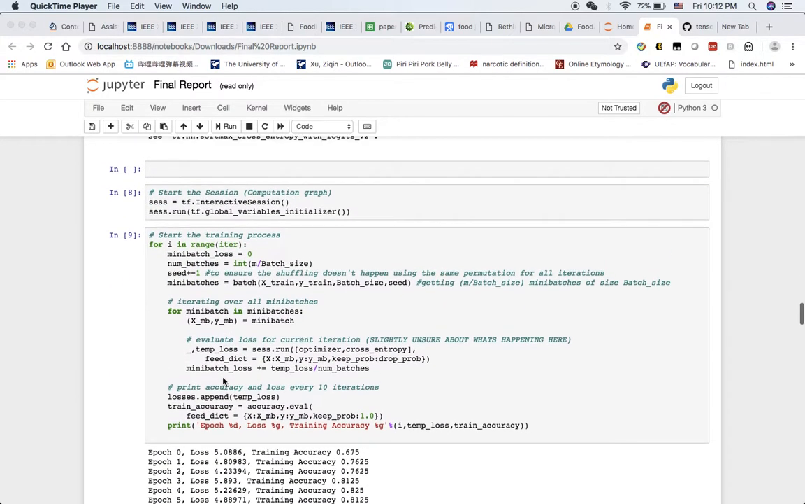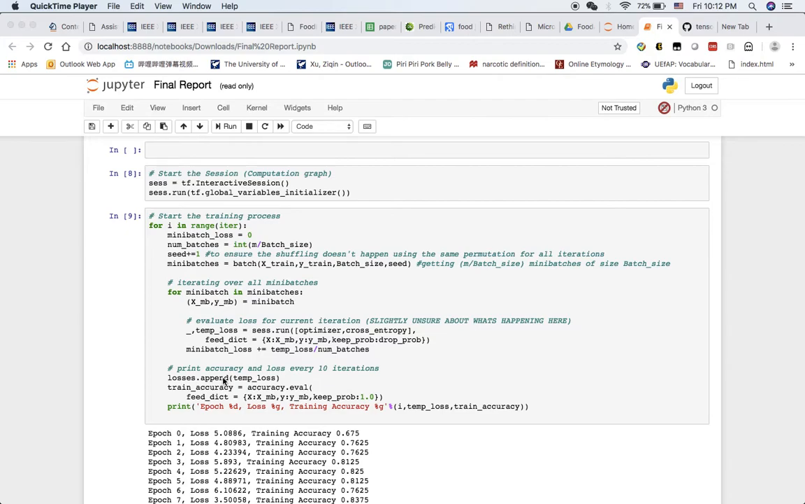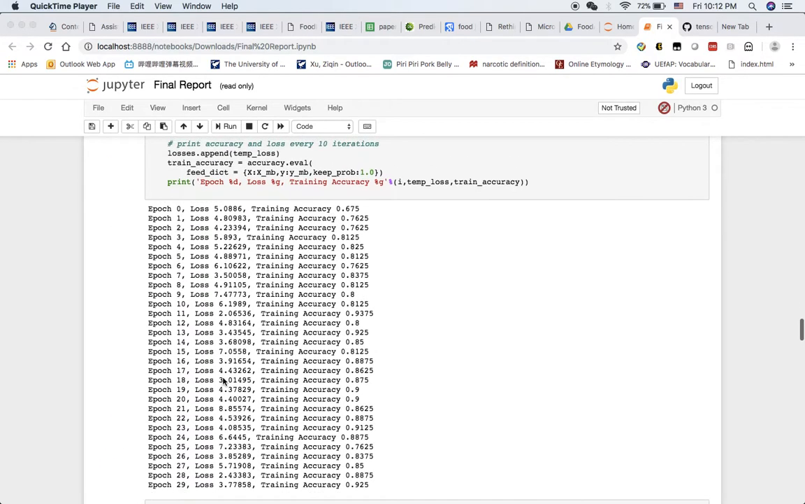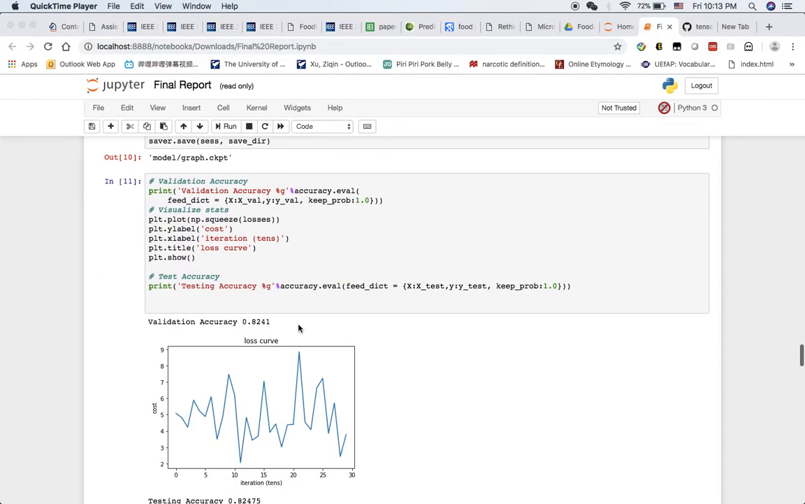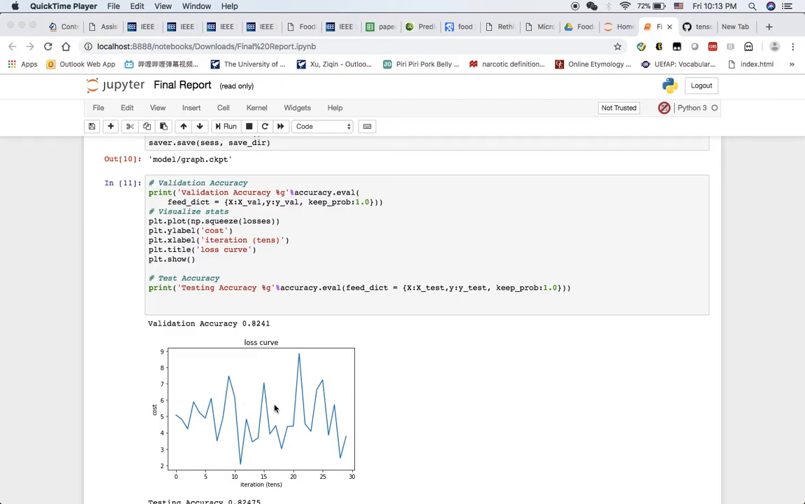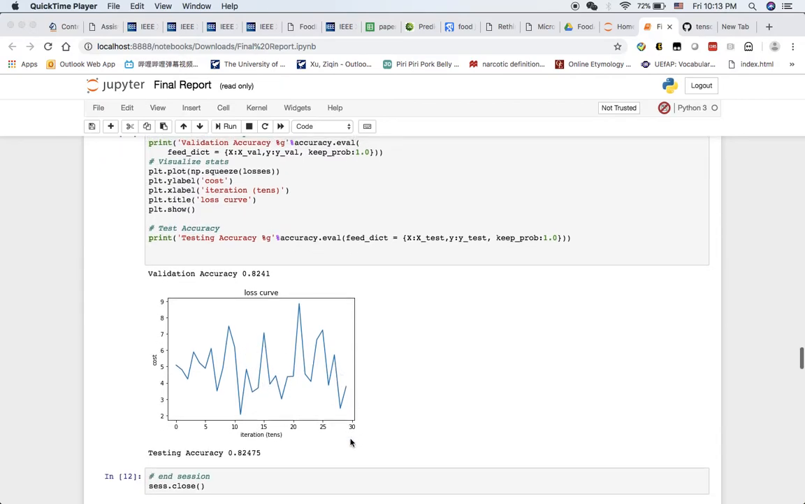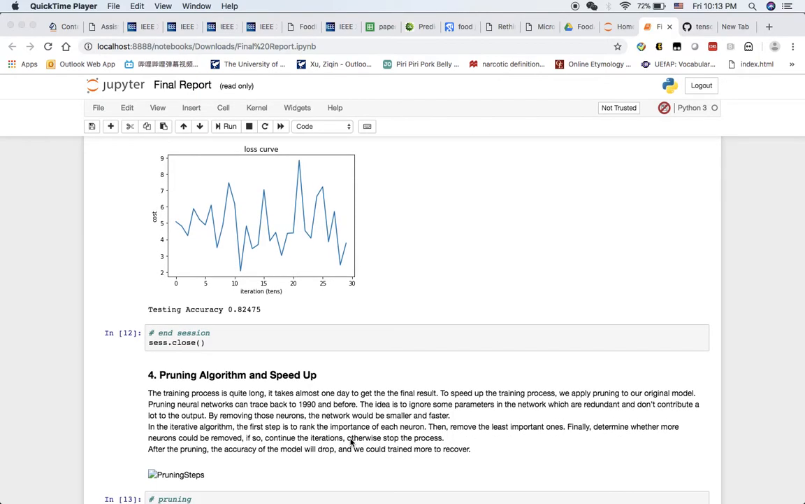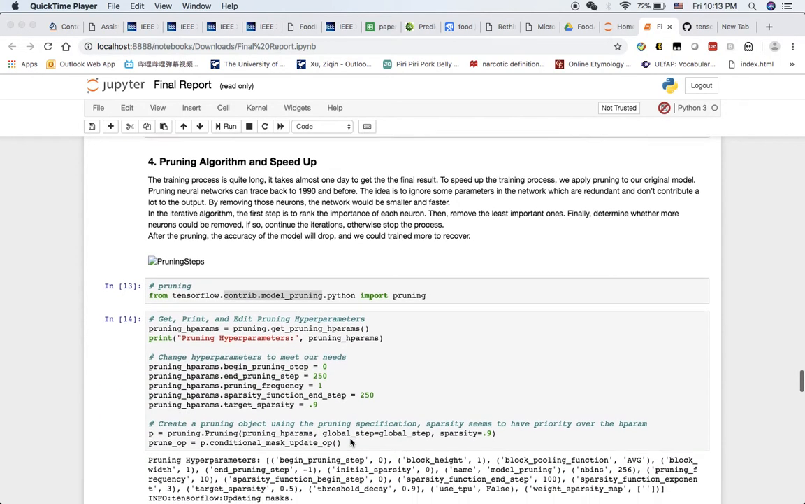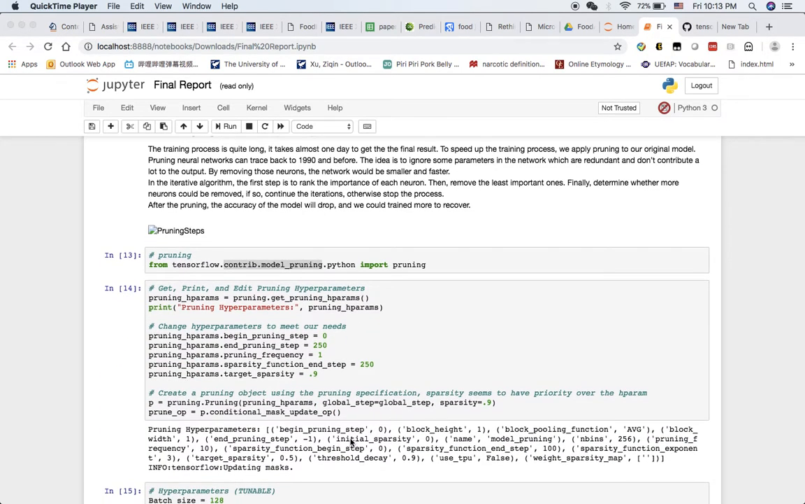And then we can see our function here doing the iteration. We have about 29 epochs and get about 0.925 accuracy, which is pretty good. And after this model, we did some visualization of our data here. The cost with the iteration increases. Then after that, we did some improvement using the pruning in the TensorFlow framework.